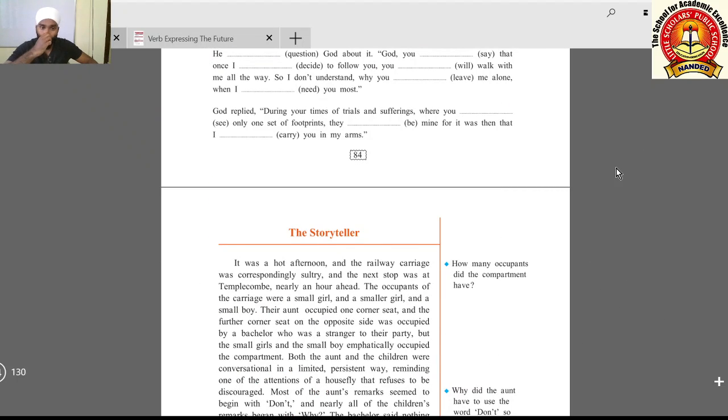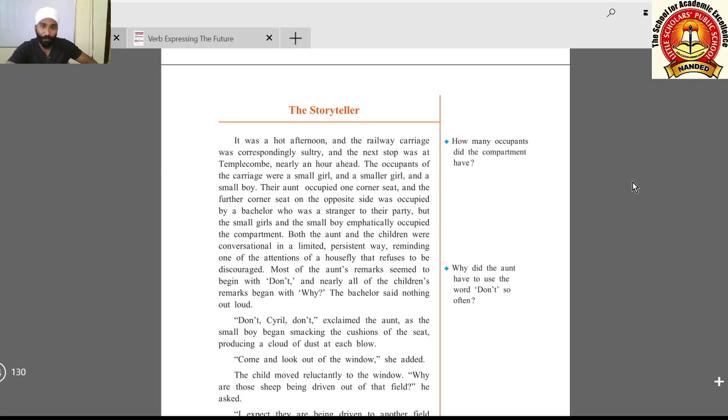Now after that we are going to understand the actual text of the lesson, The Storyteller. It was a hot afternoon and the railway carriage was correspondingly sultry. Sultry means hot and uncomfortable. And the next stop was at Templecombe. Templecombe is a village in England. Nearly an hour ahead. One hour was there for them.